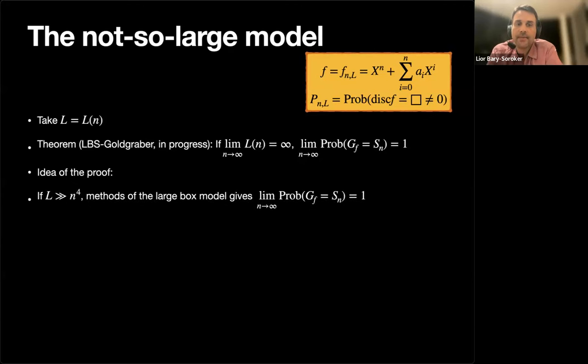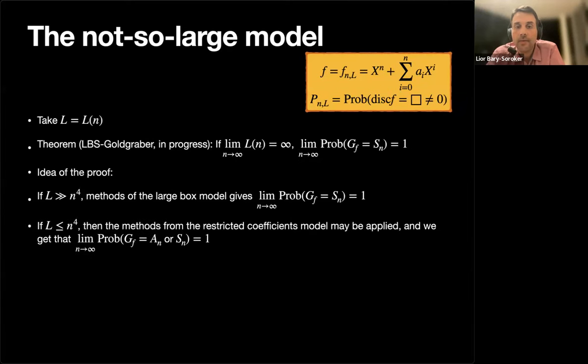And the idea of the proof is, first of all, if L goes fast to infinity, I wrote here n to the 4 because I forgot to correct it. It should be n to the 8. Square root of L should be n to the 4. But it doesn't matter. If L goes faster than polynomial to infinity, then we are actually in the large box model, if we use the result of Gallagher, for example. Okay? So when L grows fast to infinity, we are not worried because we are in the large box model.